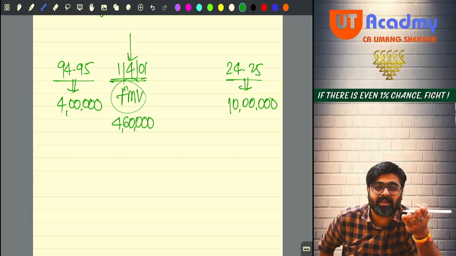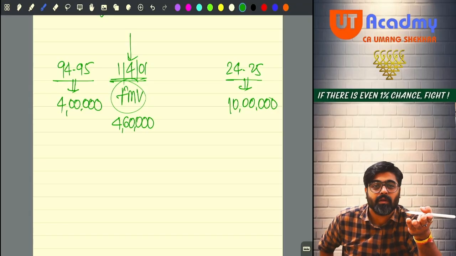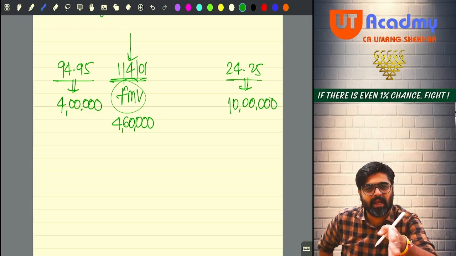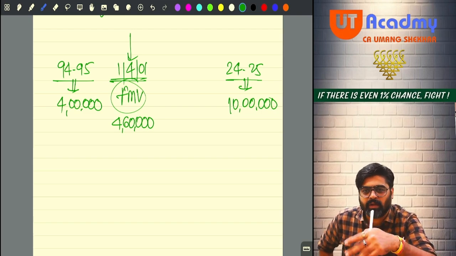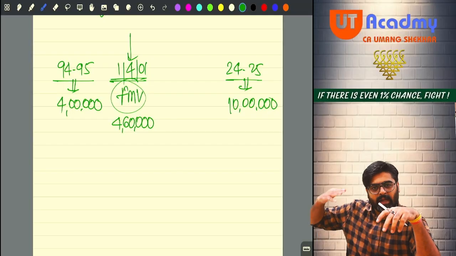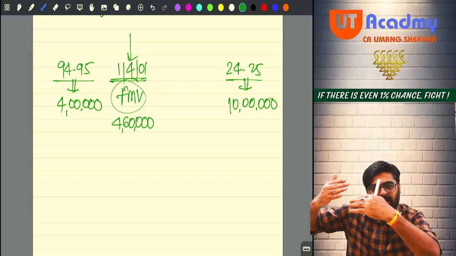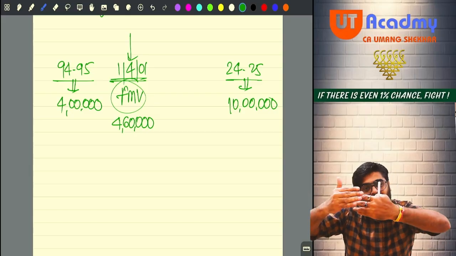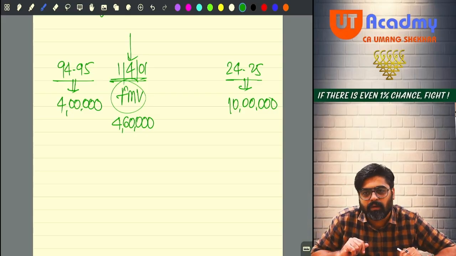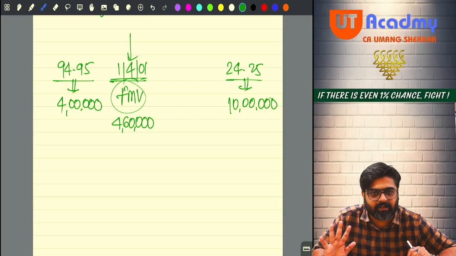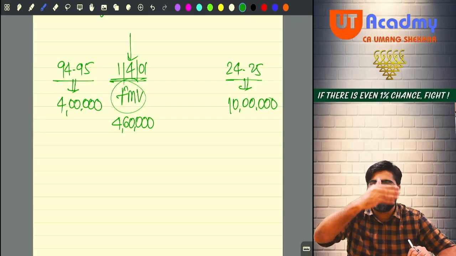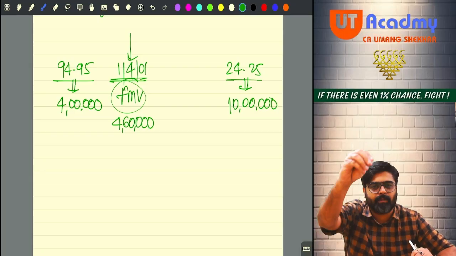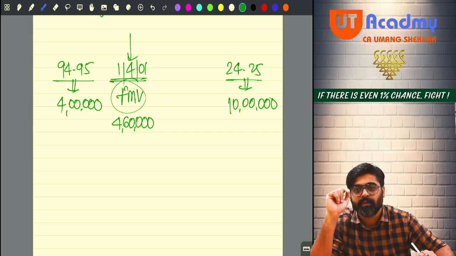Now, there is a characteristic of the asset. Whenever you invest in a capital asset, the value of the capital asset slowly and gradually keeps on increasing. Yes or no? So, you bought in 93-94. By the time 2001-02 comes, its fair market value will increase. And it will increase to 4,60,000, for example. It can be any amount. It can be 5 lakh also. It can be 6 lakh also. But in our example, we are taking 4,60,000.